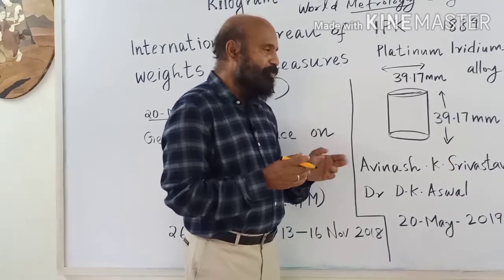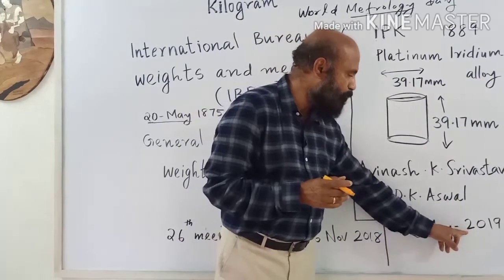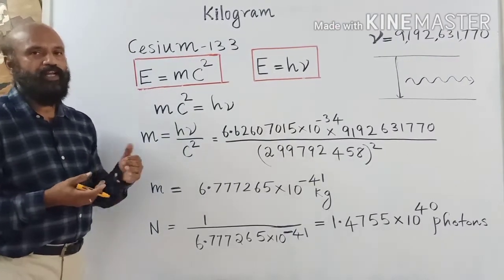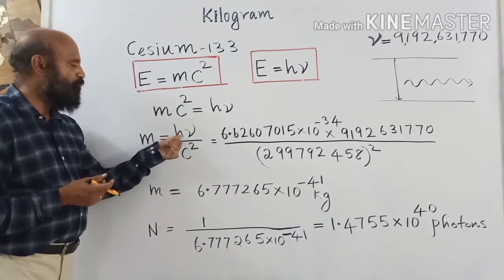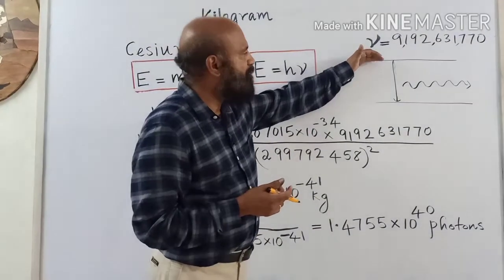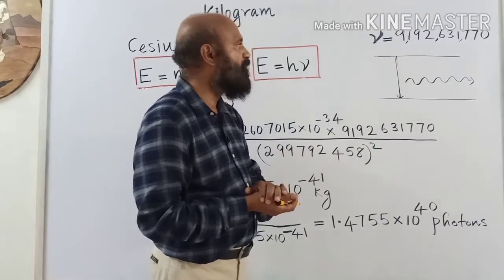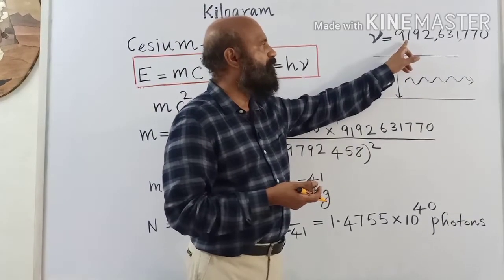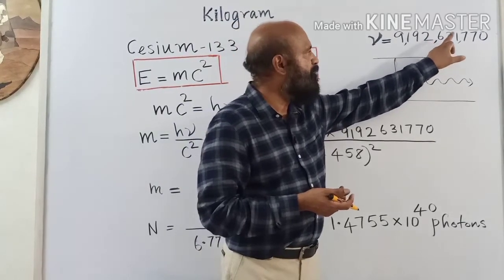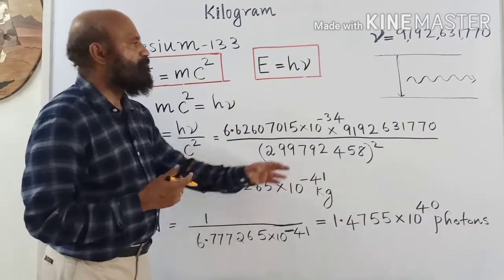And new definition of kilogram came into force on 20th May 2019. New definition of kilogram is based on physical constants of nature, Planck's constant and velocity of light. In a cesium 133 atom, when there is a transition between two hyperfine levels, a photon of frequency 9,192,631,770 hertz is emitted.